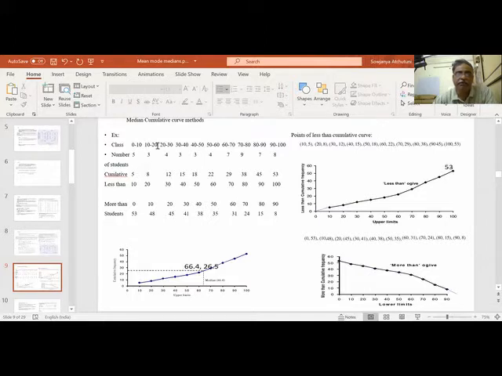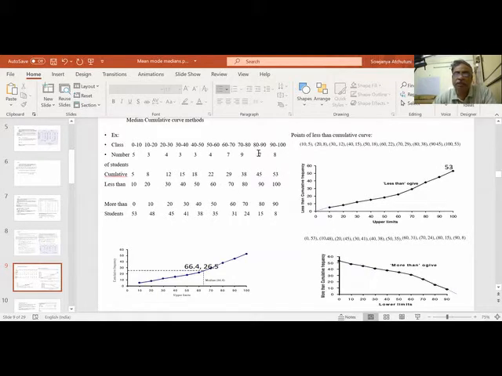Less than 20, so 5 plus 3, 8 are there. Less than 30, 8 plus 4, 12 are there. Less than 40, 15 are there. Less than 50, 18 are there. Less than 60, 22 are there. Less than 70, 29. Because I'm just adding 5 plus 3, 8, 8 plus 4, 12, 12 plus 3, 15, 18, 22, 29, 38, 45 and 53.